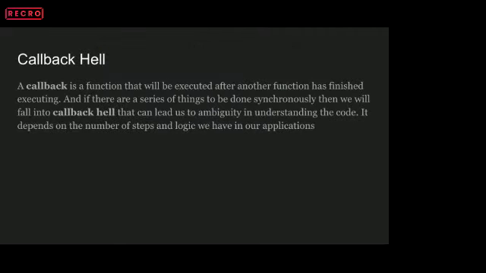A callback is a function that will be executed after another function has finished executing. And if there are a series of things to be done synchronously, then we will fall into callback hell, right? Which can lead us to ambiguity in understanding the code. Also, it depends on the number of steps and the logic we have in our applications.